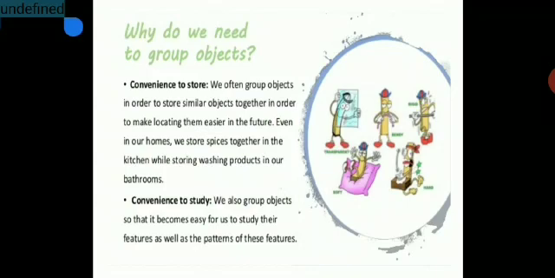Since we are using so many objects in day-to-day life, it is very important to group them, because you can't keep your shoes in your wardrobe where you keep your clothes. Similarly, you cannot have a book made up of metal. It has to be made up of paper because you need to write. Grouping is extremely important, because then in your mind you know where things are lying, where you can easily locate and find them. So, this chapter will help you understand why you need to group things.